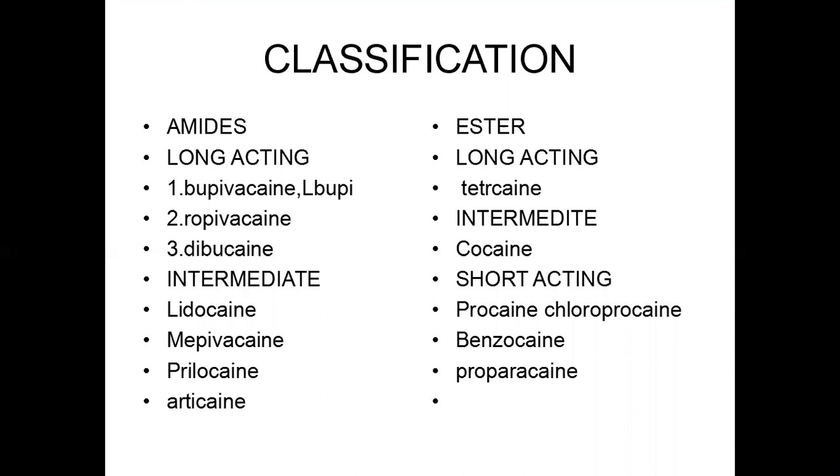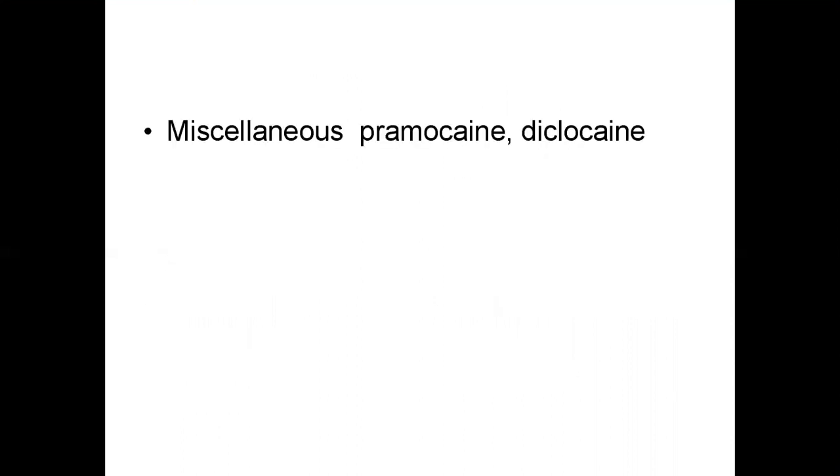Ester group: the first one is long acting, it is tetracaine. Intermediate acting, cocaine. Short acting: procaine, chloroprocaine, benzocaine, and proparacaine. These are the ester group of local anesthetics.